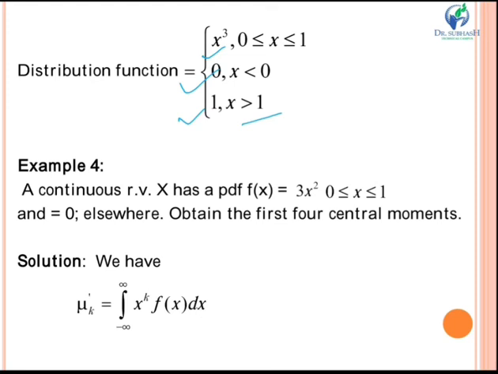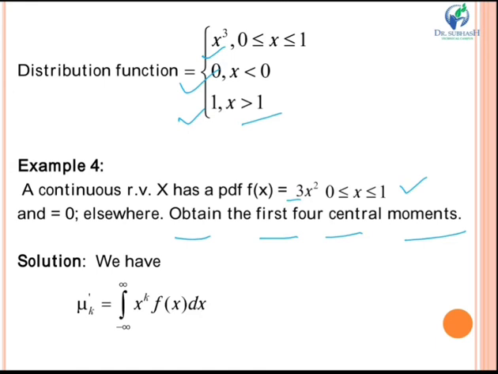Let us move to one more example of continuous random variable. A continuous random variable x has probability distribution function 3x square for 0 less than x less than or equal to 1, and equal to 0 elsewhere. It is a similar type of example. But what you have to do is find the first 4 central moments. The question is same as example third, but the question changed here is you have to find the first 4